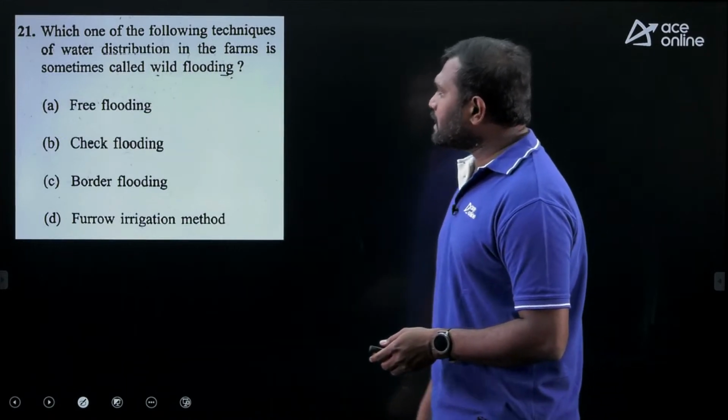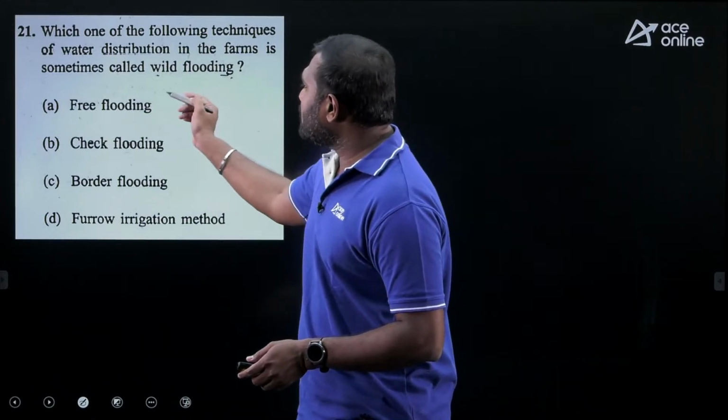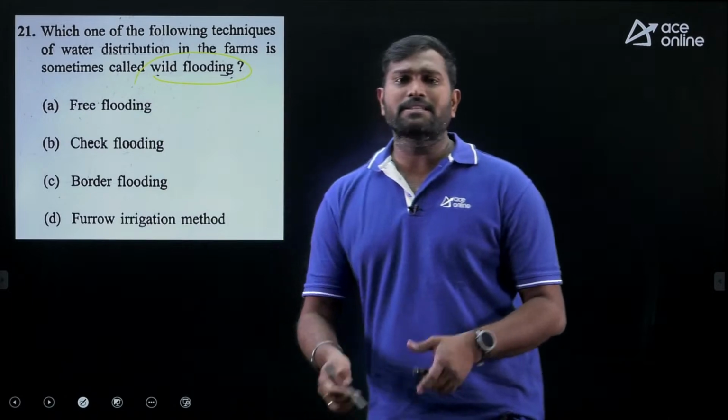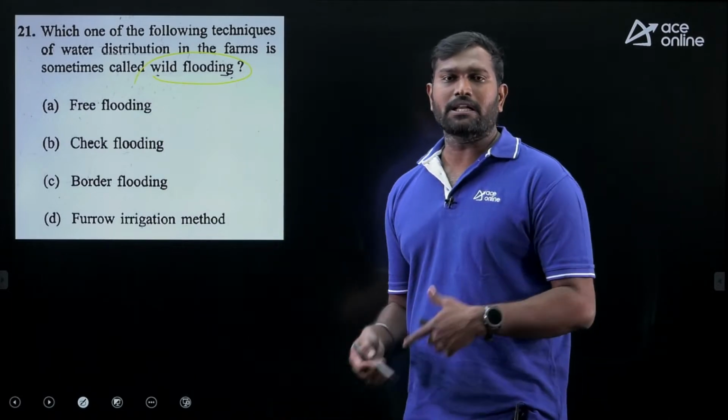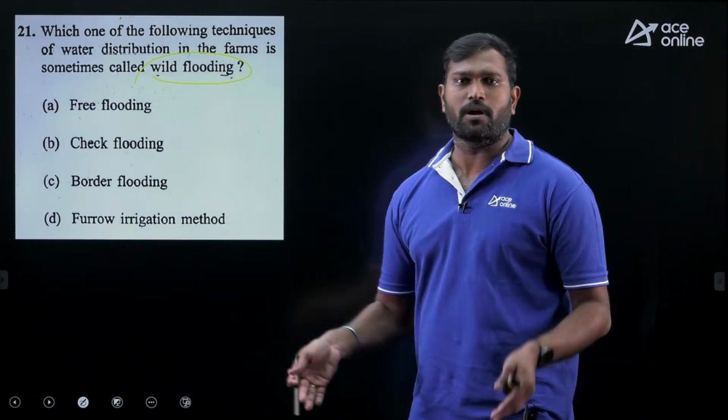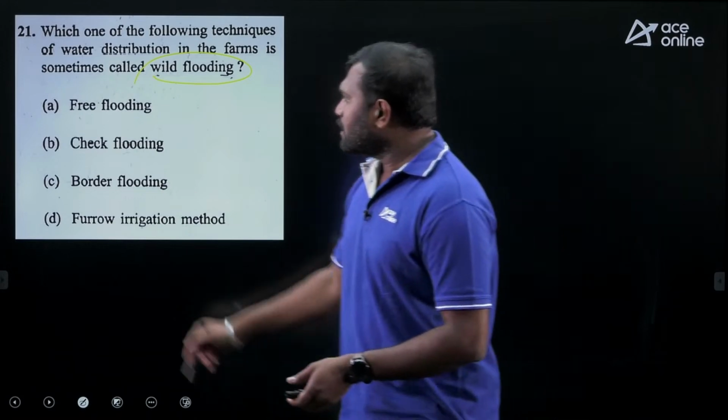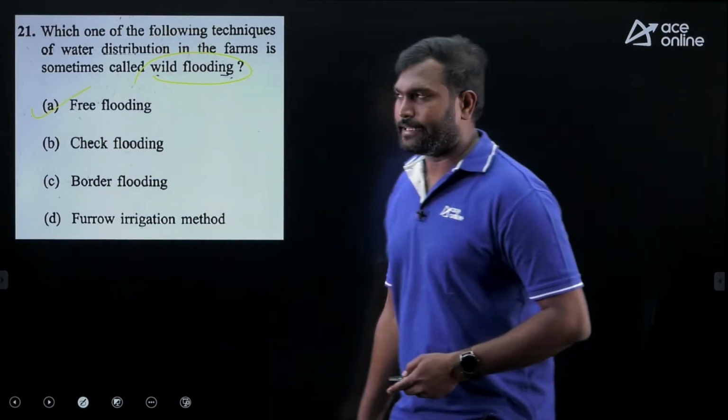Which one of the following techniques of water distribution in the farms is sometimes called wild flooding? Wild means uncontrolled. Uncontrolled means free, whatever amount you want, you are going to send it. So the correct answer is option A, free flooding.